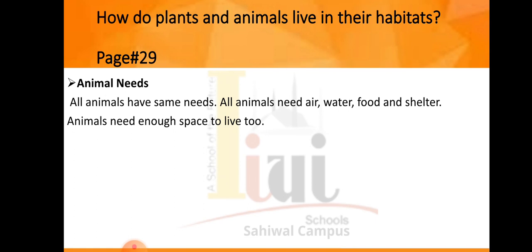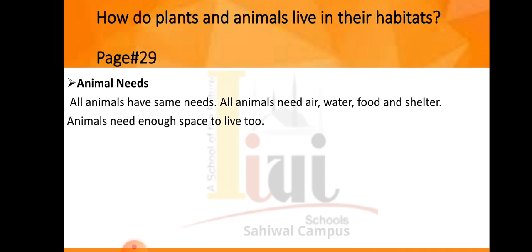Animals need air to breathe, need water to drink, and also need water to maintain the water balance in the body, and also food for getting energy. Animals also need shelter. What is shelter? Shelter is a safe place to live and grow. Shelter is that place where animals, living organisms live and grow. Animals also need space to live. I hope you understand this point.